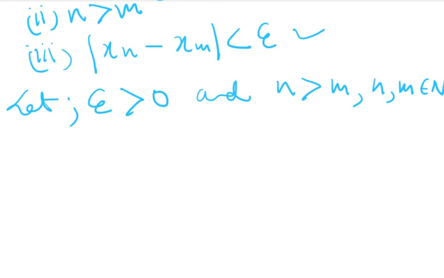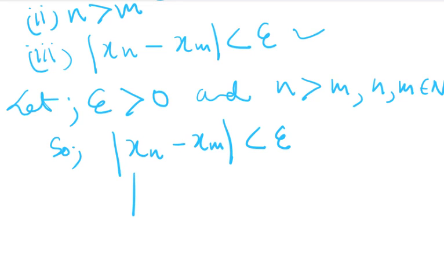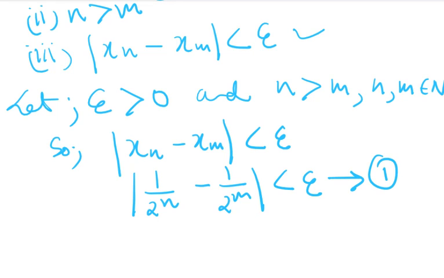Now let's start with the third part. xn minus xm less than epsilon. This will be 1 by 2 to the power n minus 1 by 2 to the power m less than epsilon. Mark this as 1 because we are not getting anywhere from here.